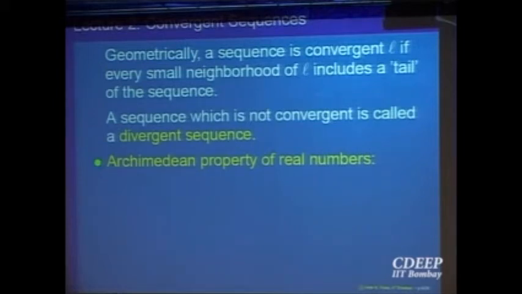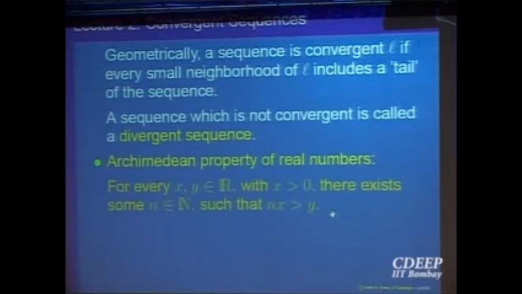Okay. Now I think it's time to state what is called the Archimedean property of real numbers. This is not really a property only of real numbers, it is a property of rational numbers also, but let me state it and then explain. The property says, given any two real numbers x and y belonging to R, x bigger than 0, this is crucial, x bigger than 0, there exists some n, a natural number, such that nx is bigger than y.